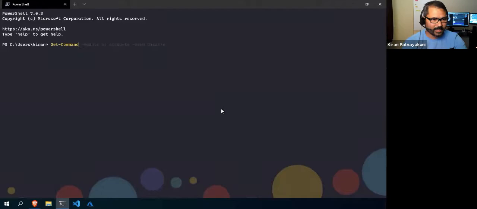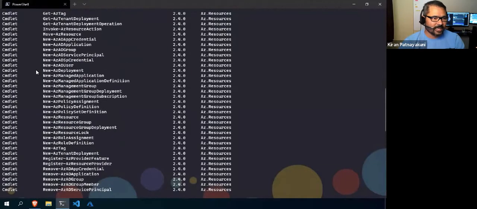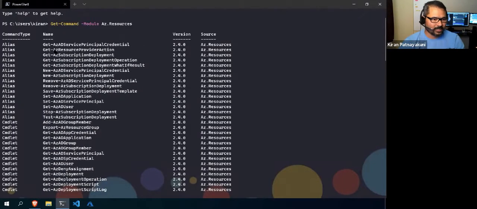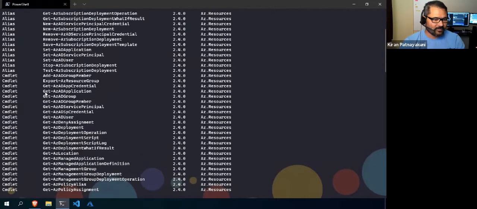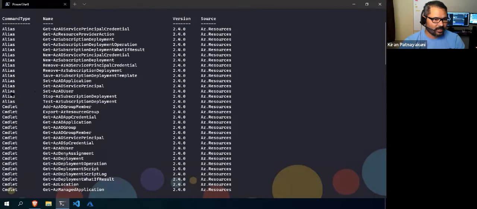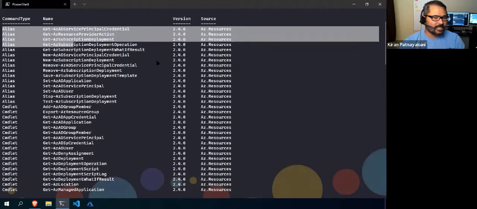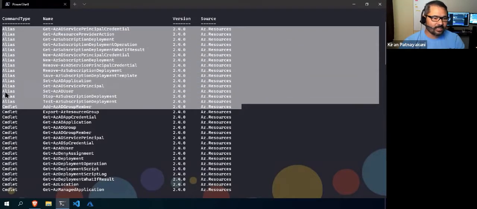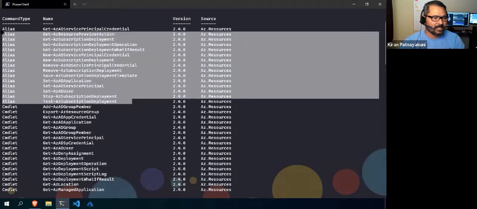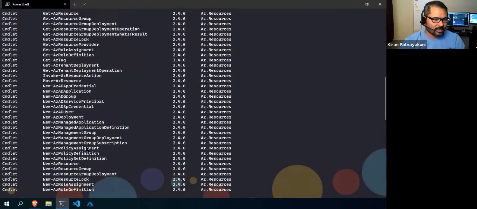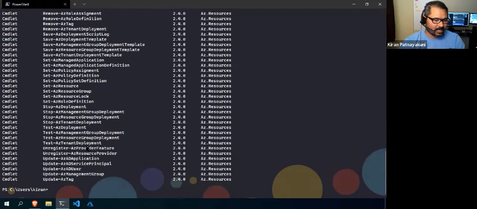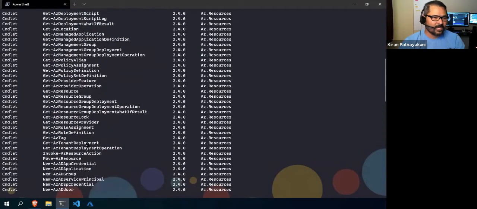Suppose you run Get-Command -Module Az.Resources. Here, first you will see the aliases of your commandlets. If you see here, these are all the aliases available. That means these are not the actual commandlets. They are the aliases of other commandlets. Correct. So this is the way you need to understand it.